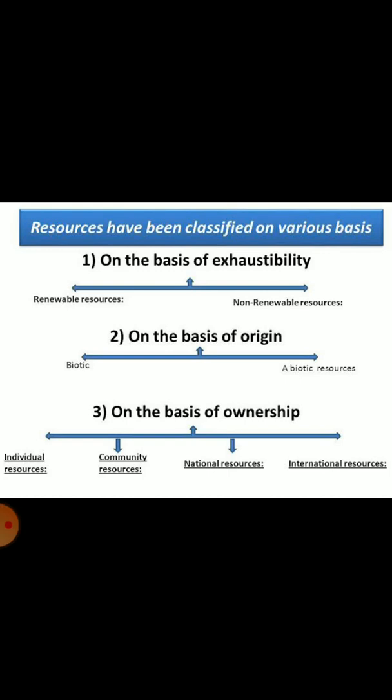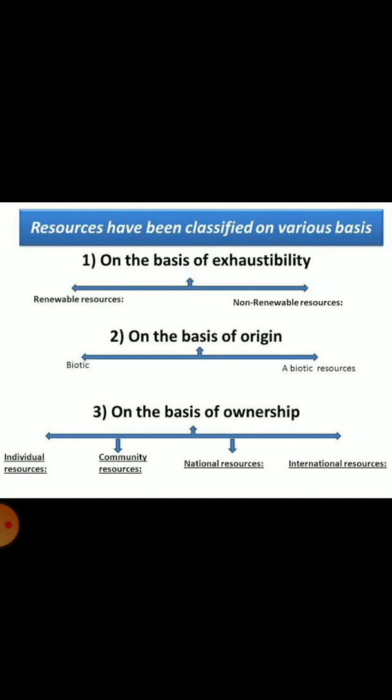First biotic and second abiotic. Biotic means all those resources which are obtained from the biosphere and have life are known as biotic resources. Biotic resources are normally forests, livestock, human beings, plants and animals, they are all biotic resources. And abiotic, all those resources which are composed of non-living things are called abiotic, like land, air and water. These are all abiotic resources. So we can classify resources on the basis of origin, biotic and abiotic.